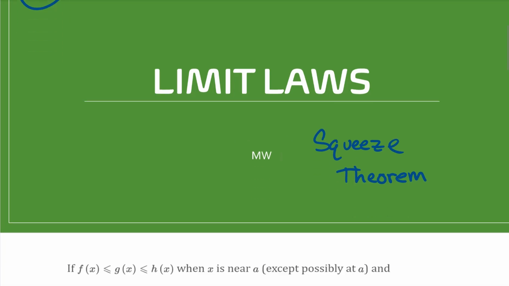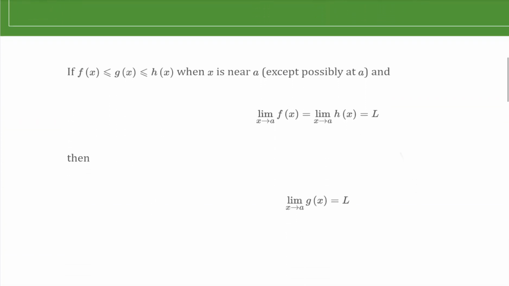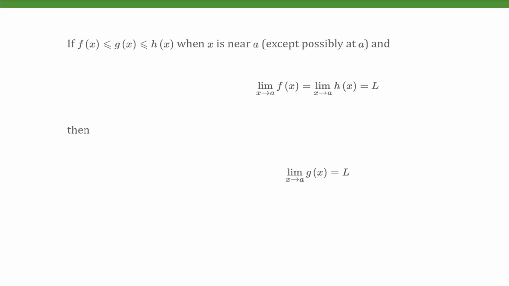Squeeze theorem. So we showed it in the last one. I like to call it the duh theorem. It says if you have a function that's less than or equal to another function that's less than or equal to another function, basically something is trapped in between. It's being squeezed. And we know that the limits of the outside functions are equal to each other, equal to L, which tells us the stuff that's stuck in between has to be the same thing as what's on the outside. It's this squeeze theorem.